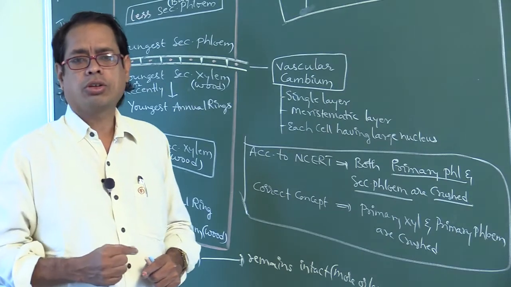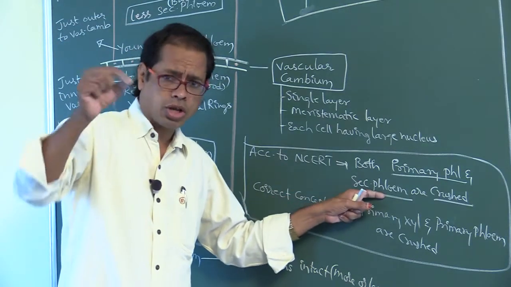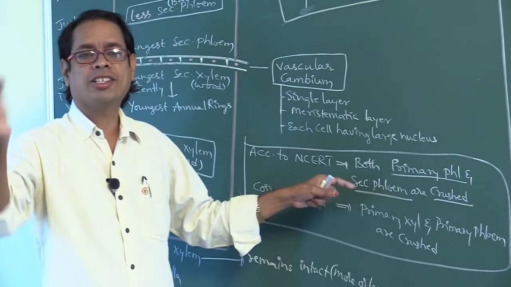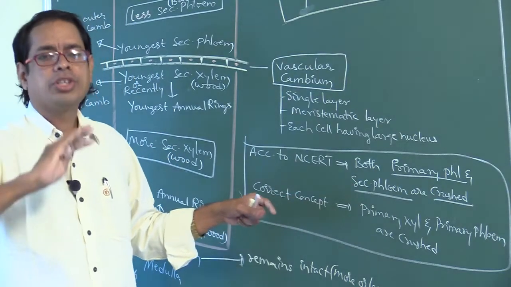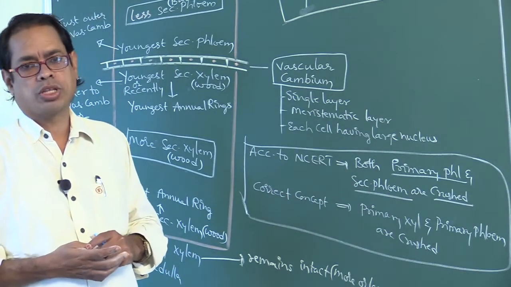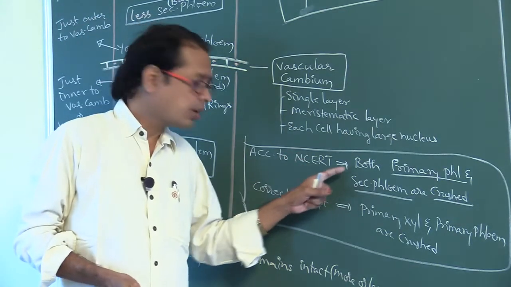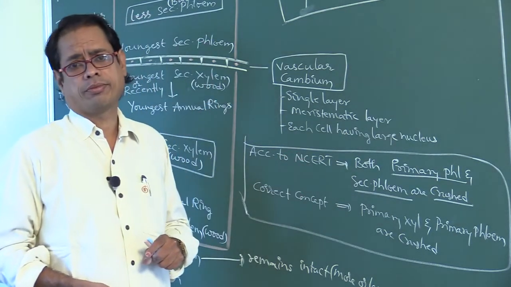If secondary phloem were crushed, food translocation from leaves to stem and roots would not be possible. But you have to write that point in exams.